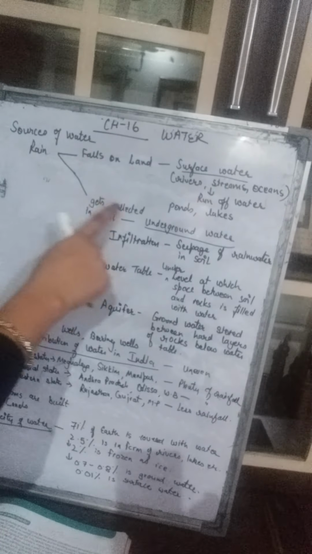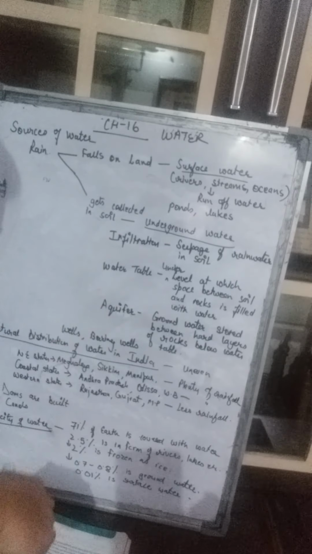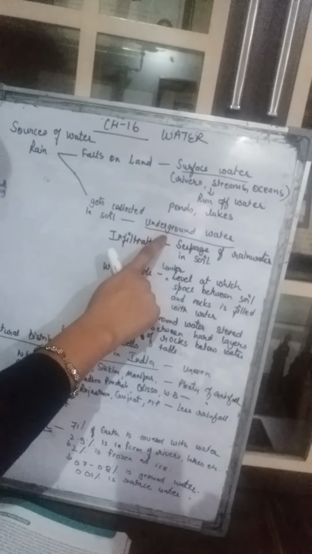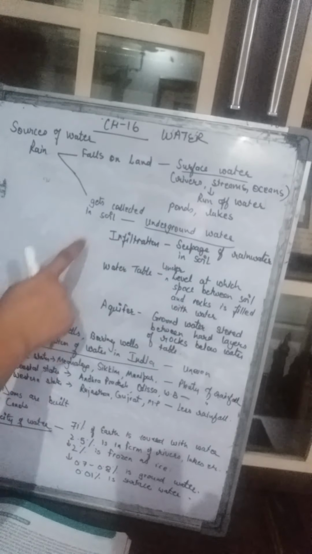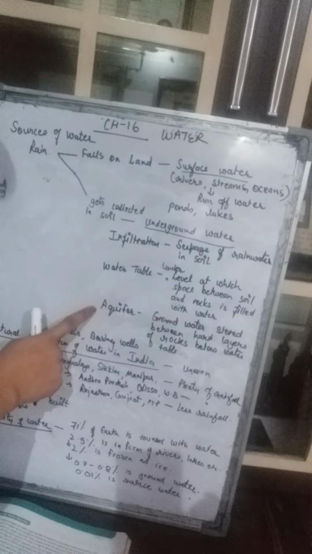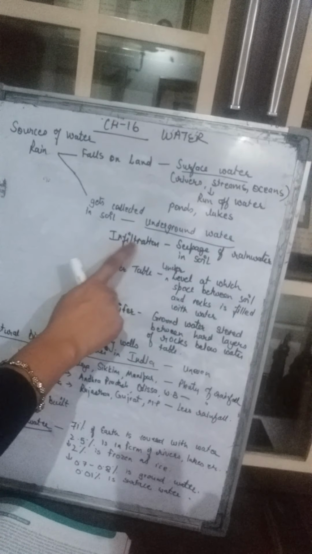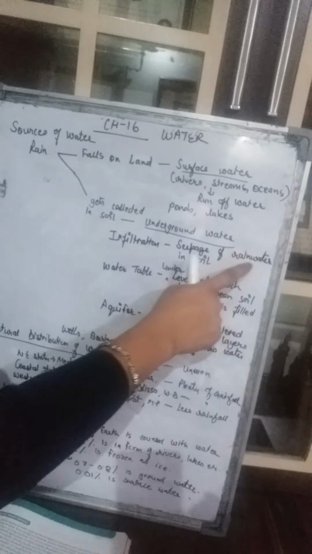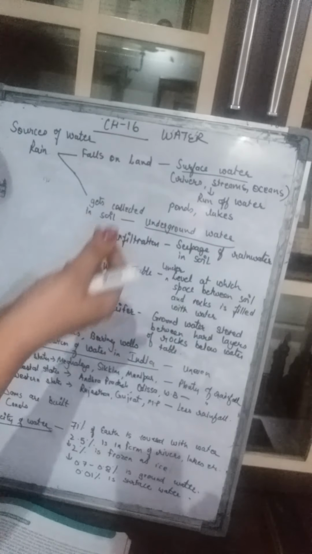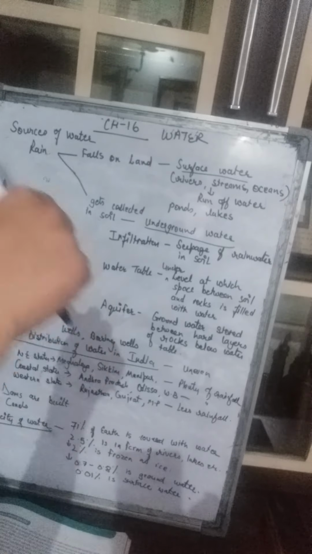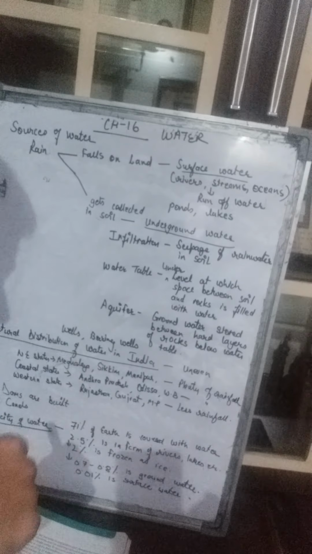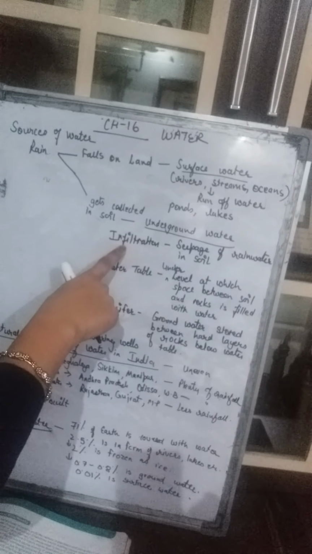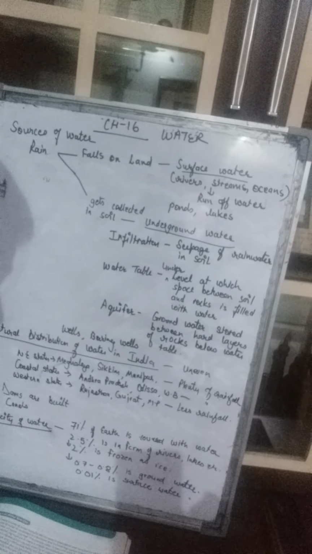Now, the water which gets collected in the soil, which gets penetrated inside the soil, is known as underground water. In this category, there are three important terms which you have to remember. First is infiltration. What do you mean by infiltration? That is the seepage of rainwater into the soil. That penetration, the going of the rainwater into the soil, is called infiltration. So, first important term.